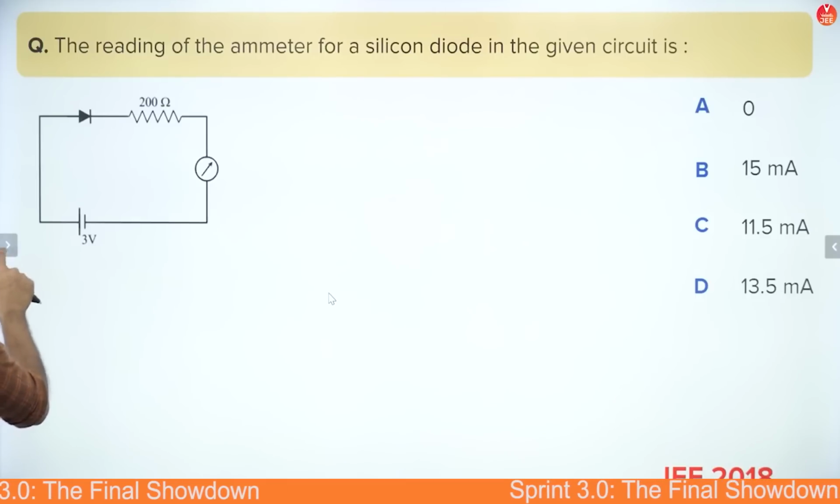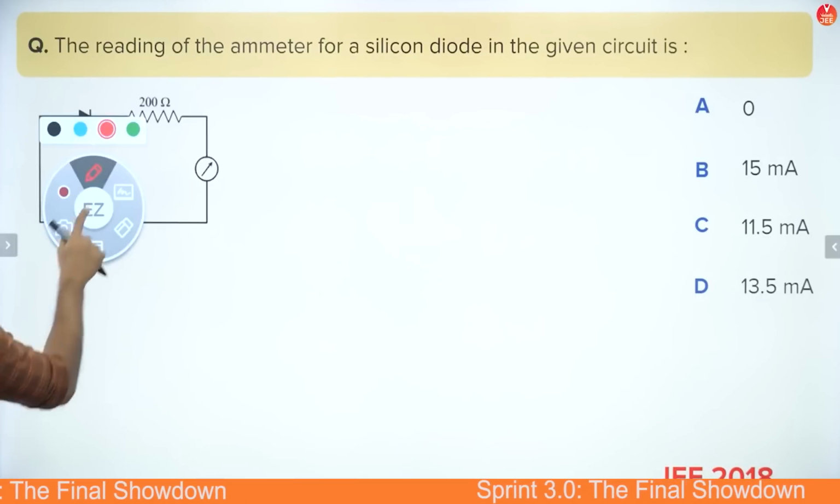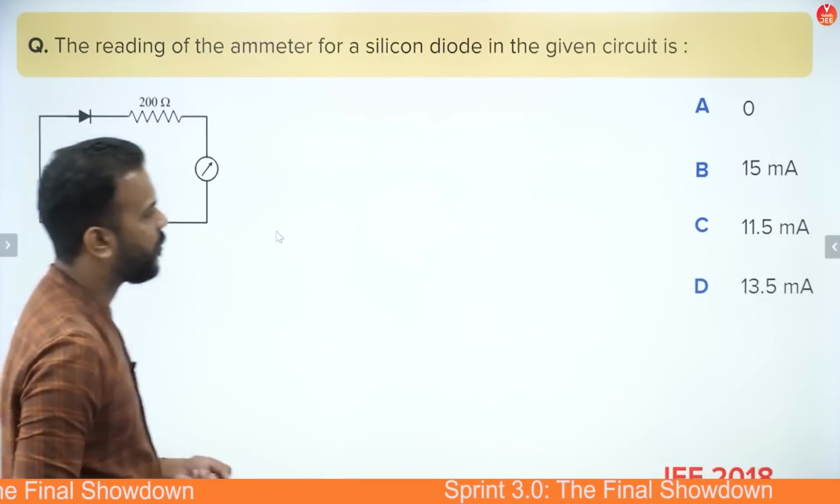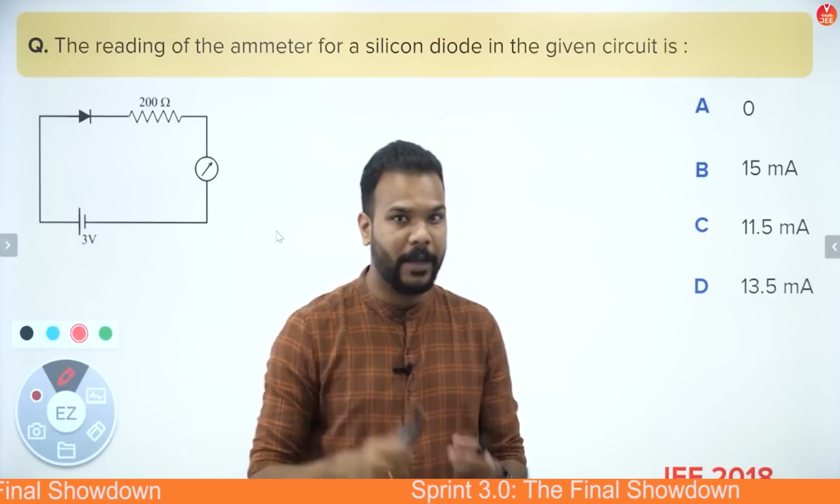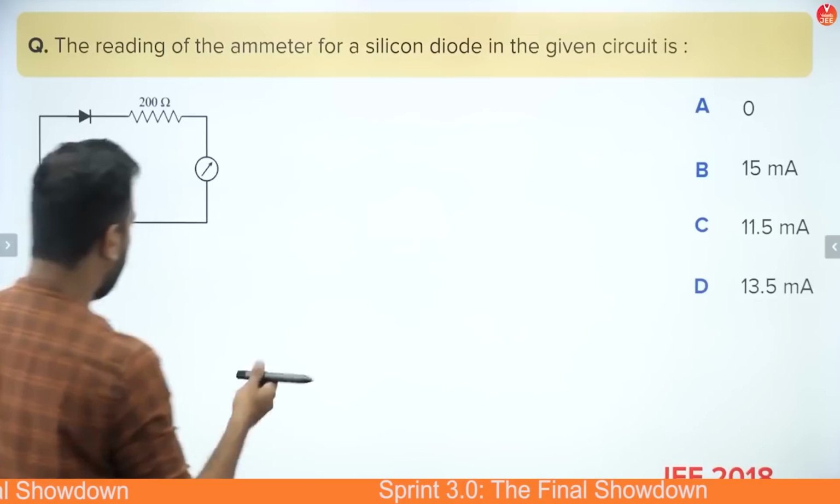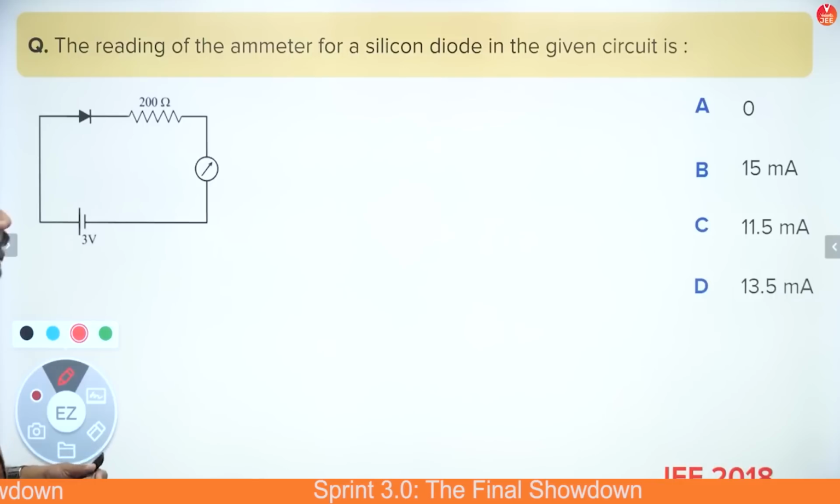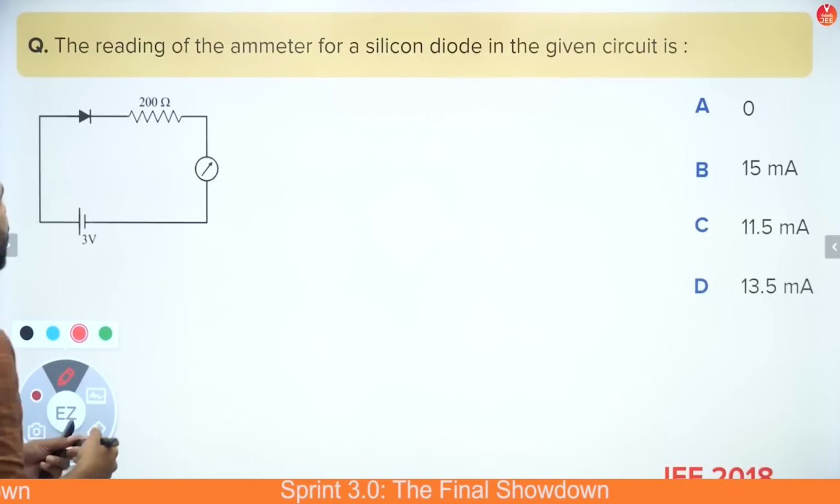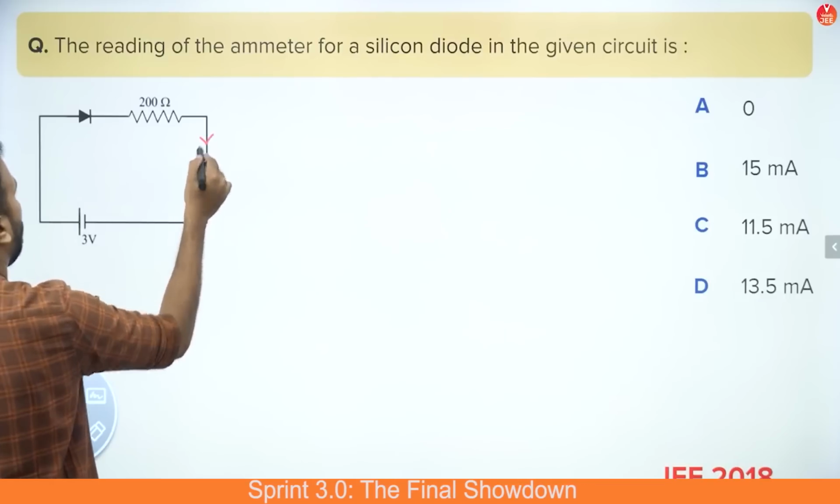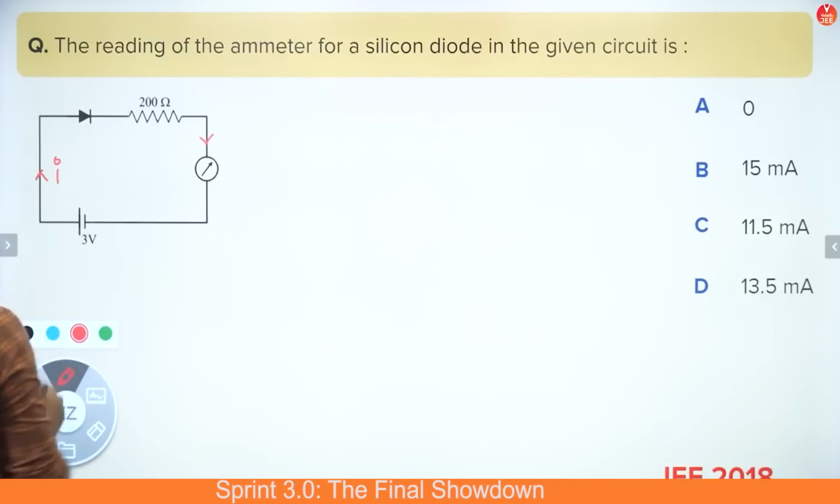Now this one is also a very simple one. I hope that you guys will be able to try this by yourself and solve it. Well, what does the question say? That the reading of the ammeter for a silicon diode in the given circuit will be how much? So we have to find out the reading of this ammeter. That means how much current do you think is flowing in the circuit.